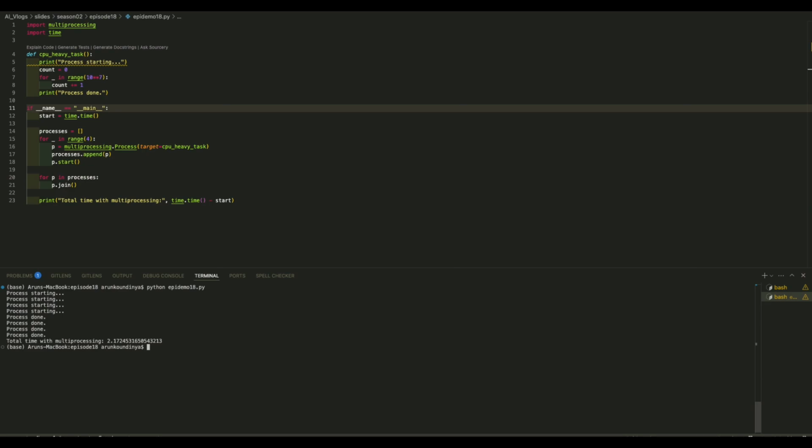That's where we come to multiprocessing, where we can use the multiple processors that are there. In my system I have 4 processors, so I'm able to use only 4 processors at this point of time.